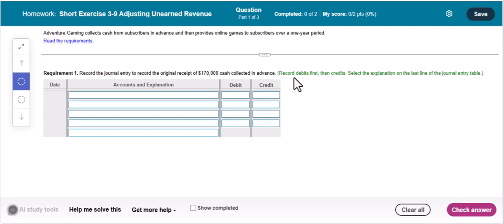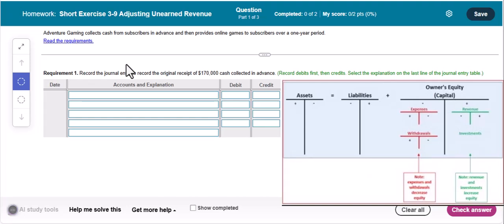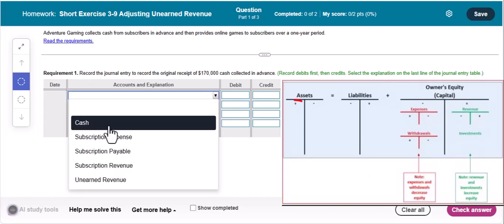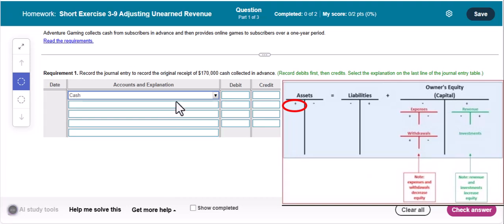Record debits first, then credits. Select the explanation on the last line of the journal entry table. So before we get to the adjusting entry, we need to record $170,000 cash we received in advance. So we've got our cash, which is increasing. We're getting cash of $170,000. That means a debit for cash since it is an asset, and again, assets increase with a debit on